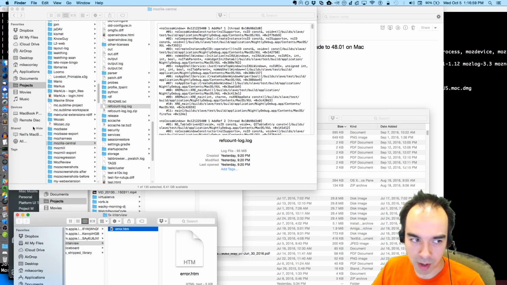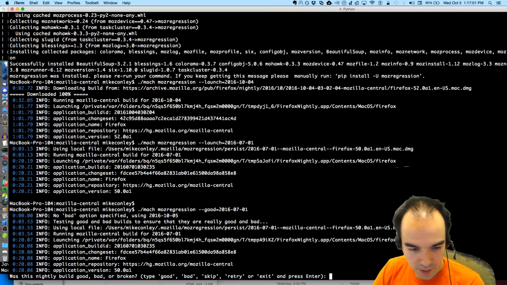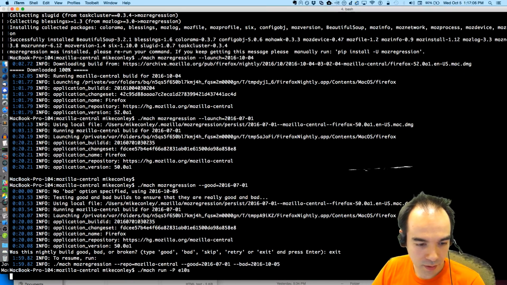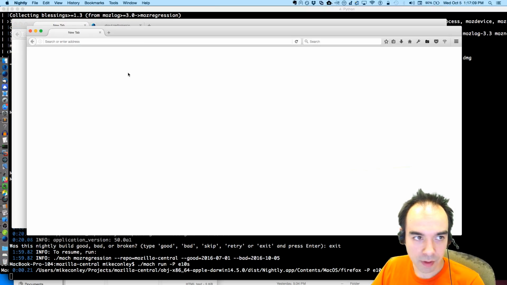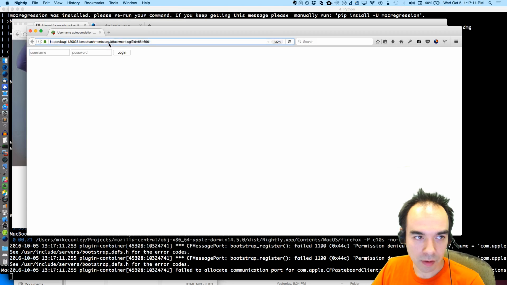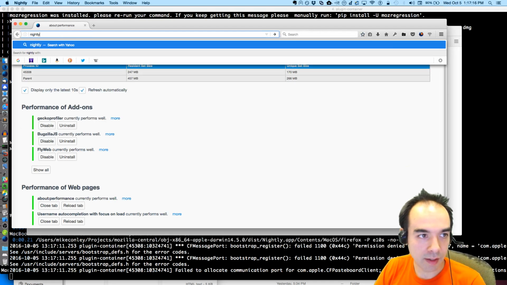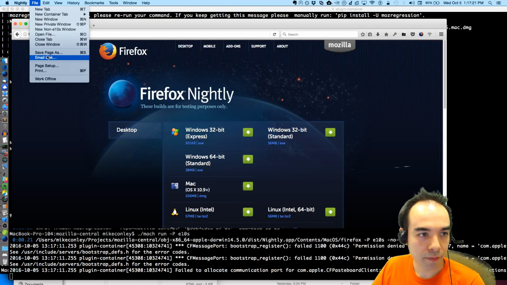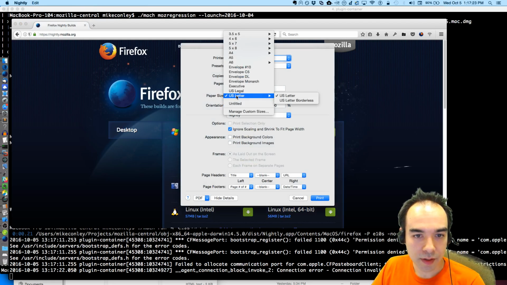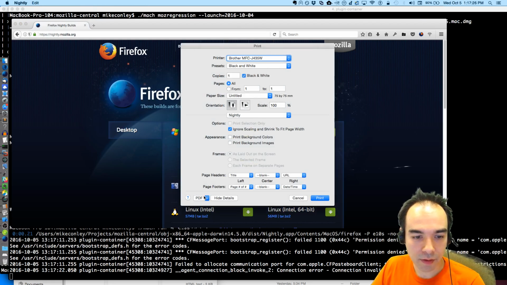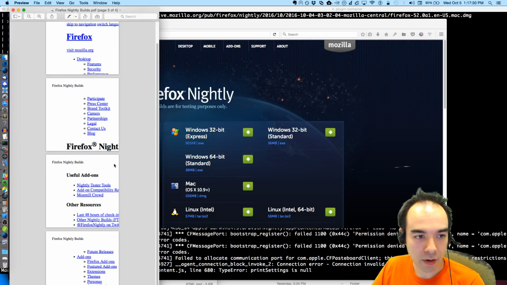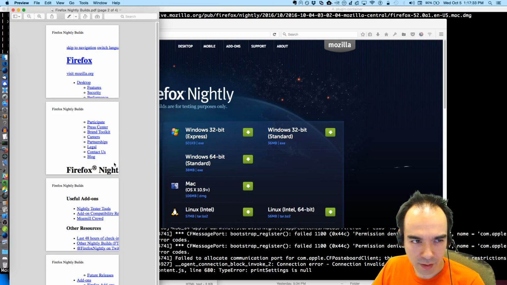Okay, now is it broken in my build? Perhaps so. I'm going to exit Moz regression, and now I'm going to run my build again. I say nightly.mozilla.org. Let's try and print this page. Print 75 by 75. Open PDF in viewer. And that's correct.